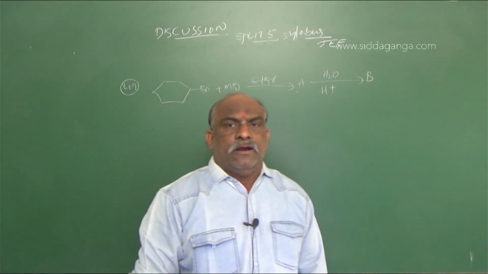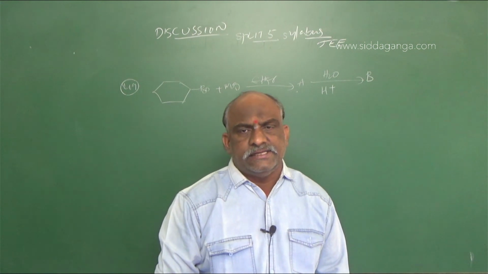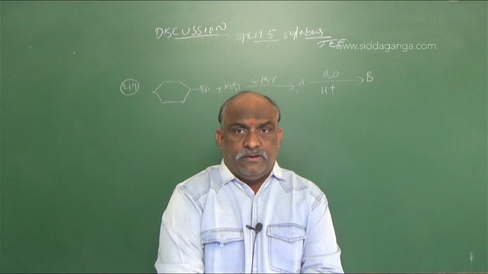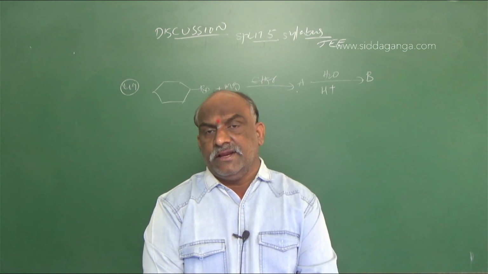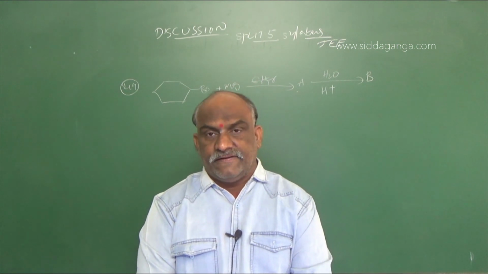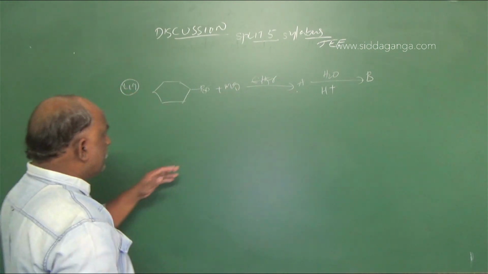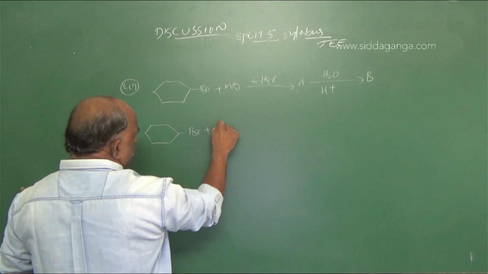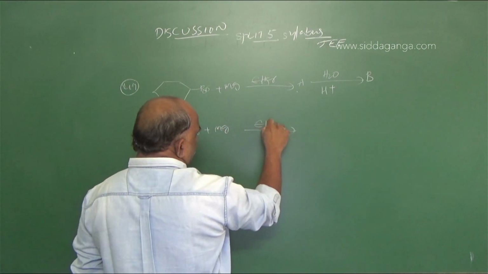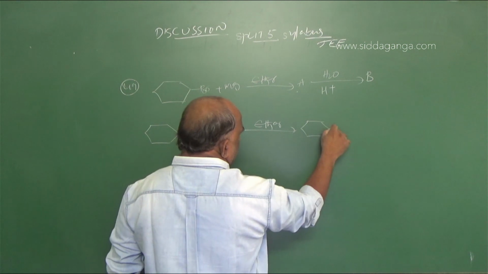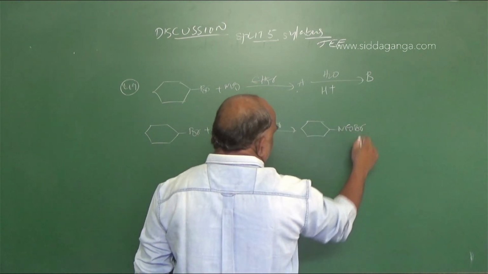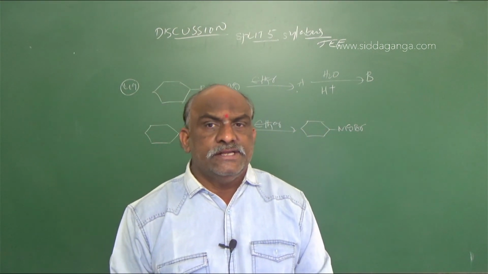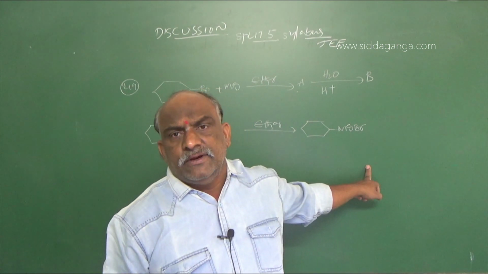In the first reaction, alkyl halides and aryl halides are treated with magnesium metal in the presence of dry ether to give rise to RMgX. RMgX is called a Grignard reagent. Formation of Grignard reagent means bromocyclohexane is treated with magnesium in the presence of ether. The answer is cyclohexyl magnesium bromide. So this is nothing but the Grignard reagent.